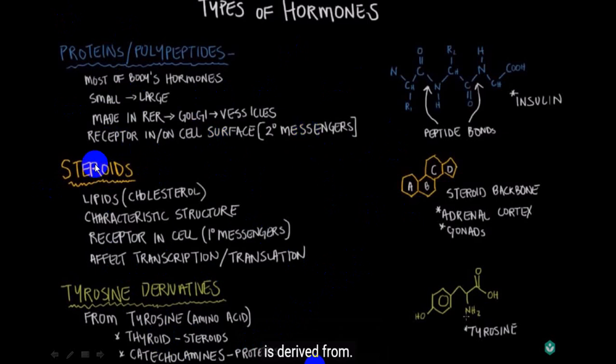messengers, while these steroid hormones will enter inside the cell and will produce primary messengers, and they will have effect on transcription and translation, while catecholamine hormones will be acting on the target cells, and this will be the way these different hormones will be acting.